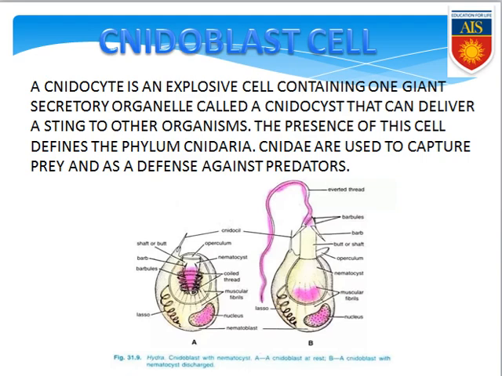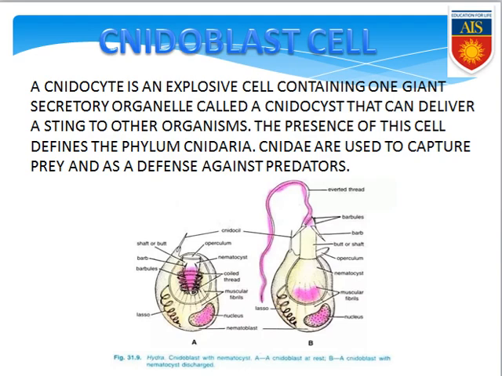Okay, so this is the nidoblast cell structure when it is in the coiled position, and when the nidoblast cell is exposed, you can see the presence of the sting-like structure. These are the sting-like structures by which they introduce the toxin into the animal's body, and at the apical portion there is a thread-like structure by which they capture the prey, or capture any substratum. So this is the entire nidoblast cell.